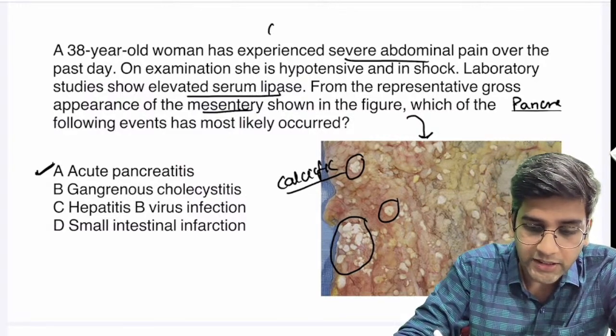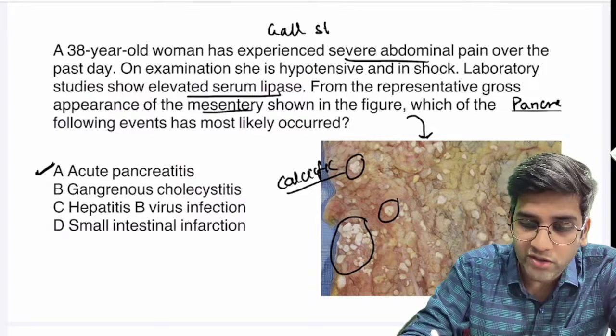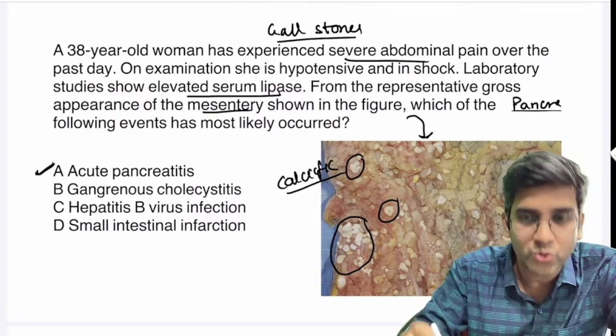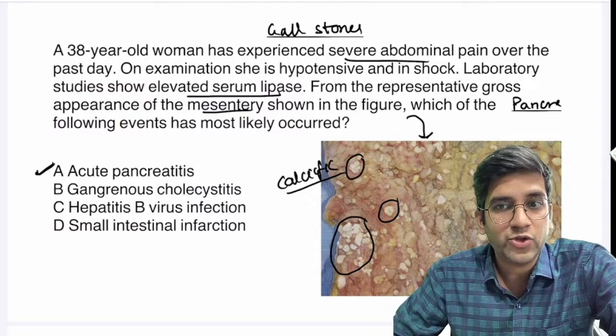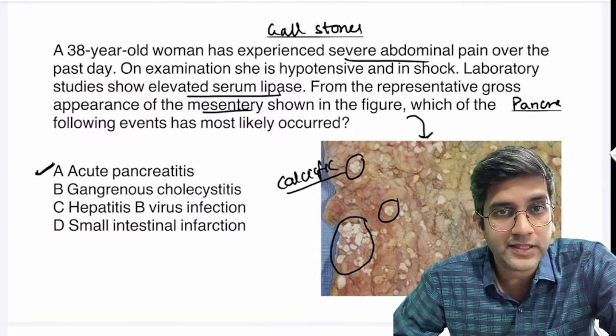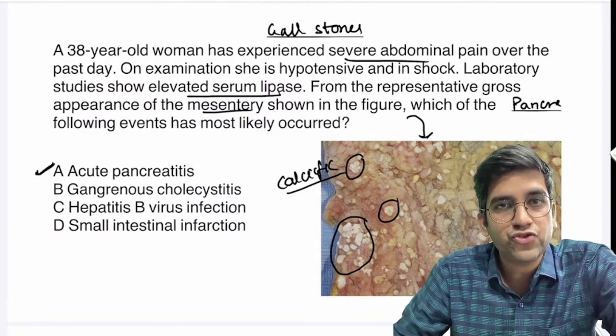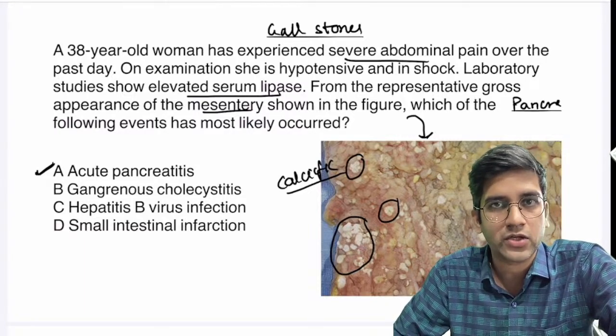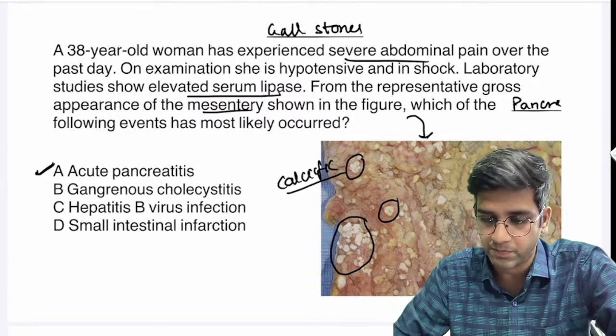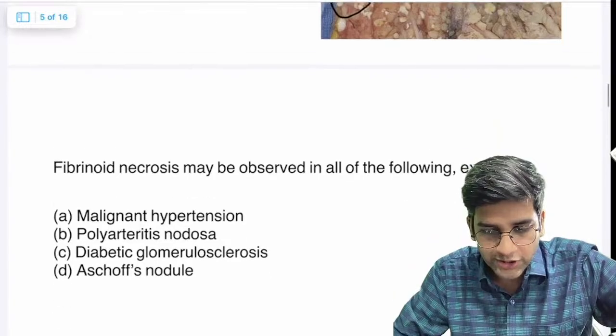Perfect, Nandita, right? Gallstones. Please don't have a presumptive notion that every pancreatitis is due to alcohol. Actually, gallstone-induced pancreatitis is becoming a little bit more common than alcohol, right? Because binge drinking of alcohol is kind of reducing over the years, right? Gallstones and alcohol are the two major causes of pancreatitis. Perfect, amazing, right? Let's go to the next question.